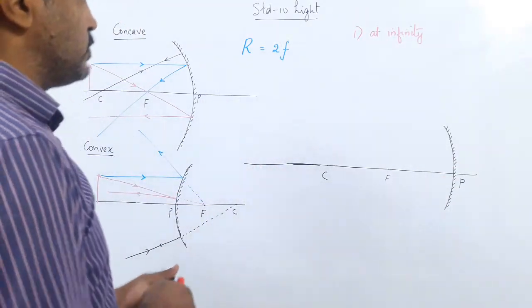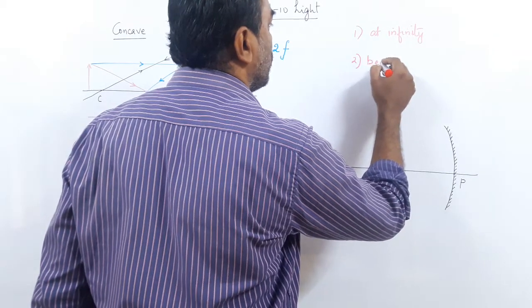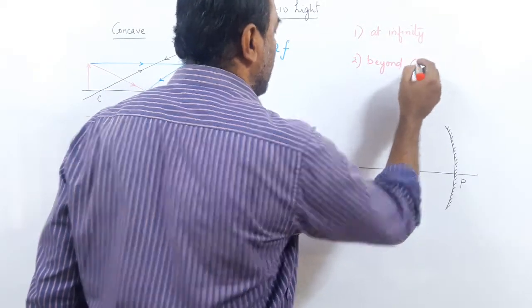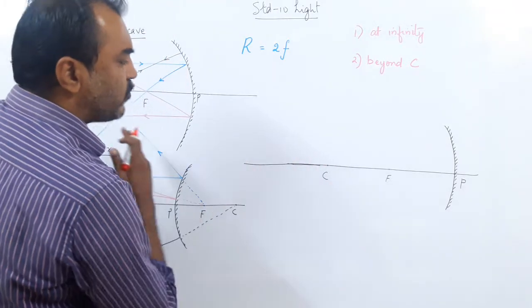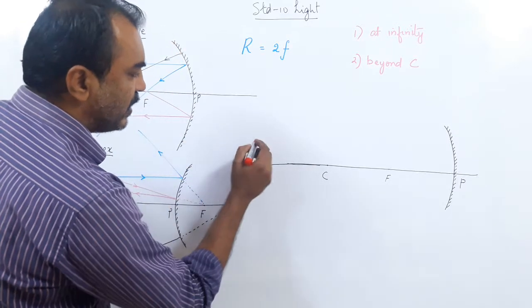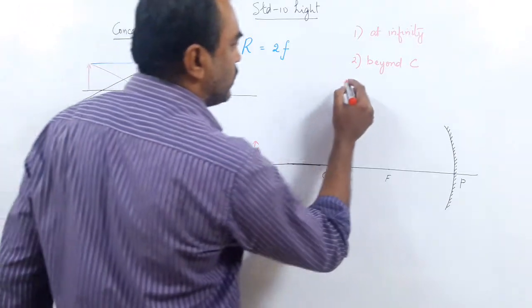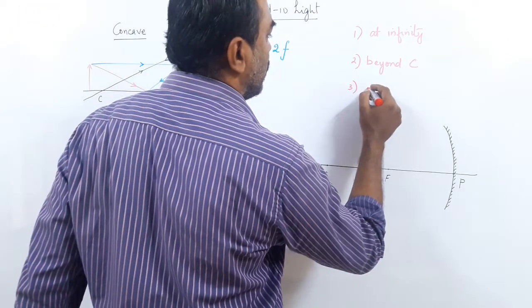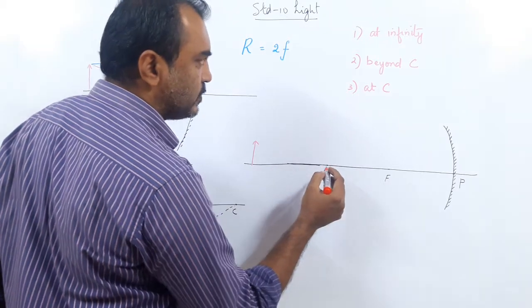Case number 2, we put it beyond C. Means the center of curvature is there, and we keep the object somewhere beyond C, not at infinity, but somewhere far away, say here. Case number 3. Bring the object at C, means you bring the object here at C.